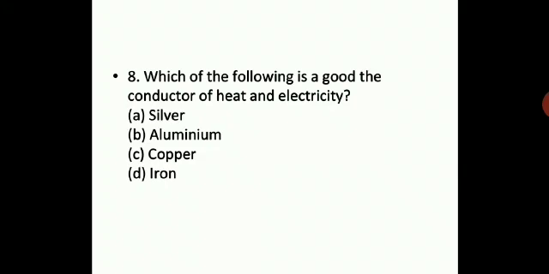That much only you are going to write for the day, children. 8 MCQs I have discussed with you, and you are going to find the right answer. I am very much hopeful that you have understood the concept and you will be able to do these MCQs very easily.